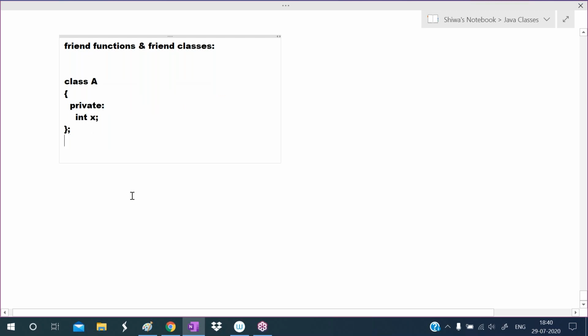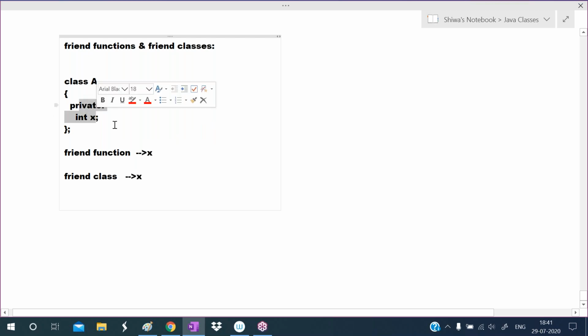these private members can be accessed by friend functions. If any friend function is there, we define a function as friend to this class, or we define a class as friend to this class A. So if any friend function or friend class is there for the class, that friend function can access this private variable x. This friend class can access that private variable x.